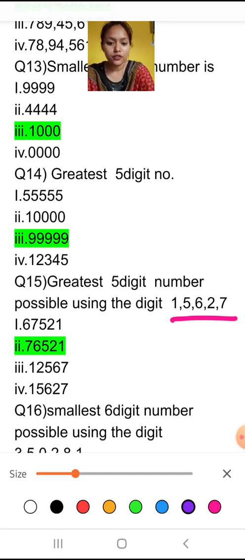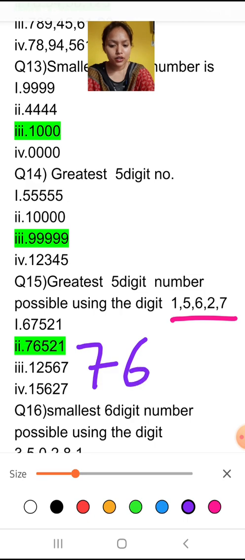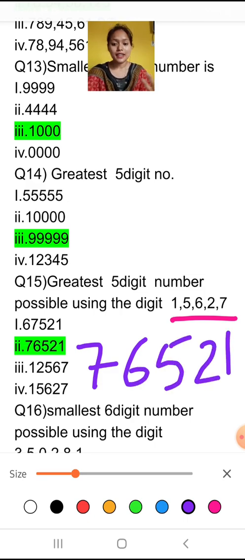So just see which one is the biggest number here. 7 is the biggest number, then after that 6 is there, then 5, then 2, and then 1. So this is the largest number possible using these numbers, and it should be 5 digits.